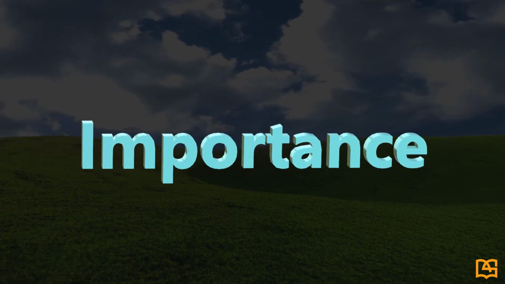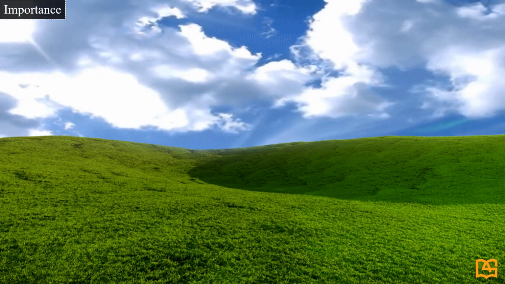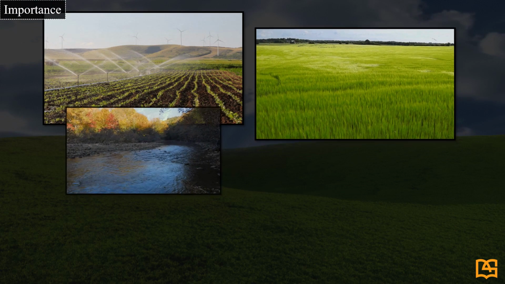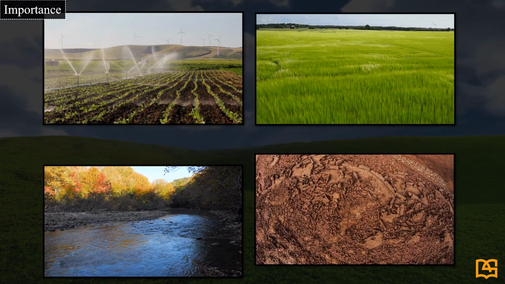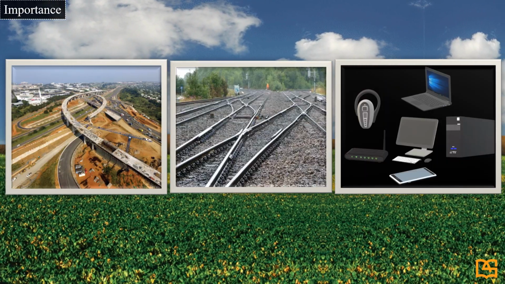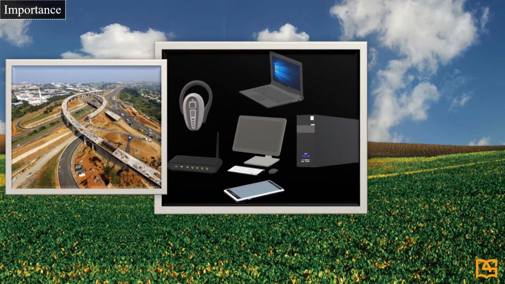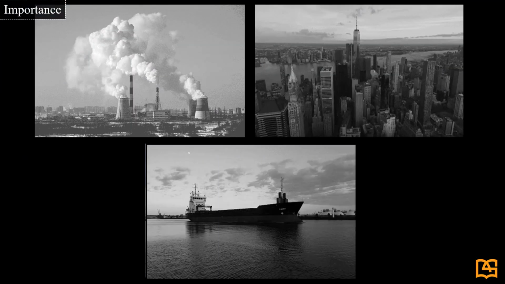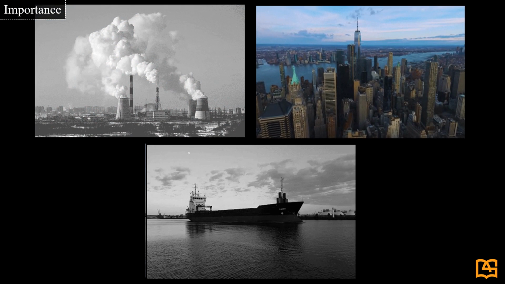Importance. The Northern Great Plain is very suitable for irrigation and agriculture as it has perennial rivers and vast fertile alluvial soil. Its level land supports a network of roads, railways, and means of communication. They are useful for industrialization, urbanization, and trade.